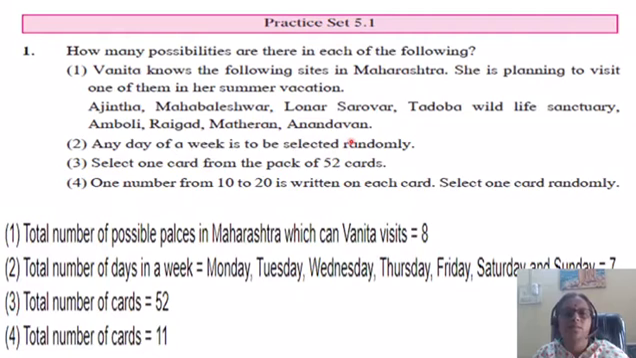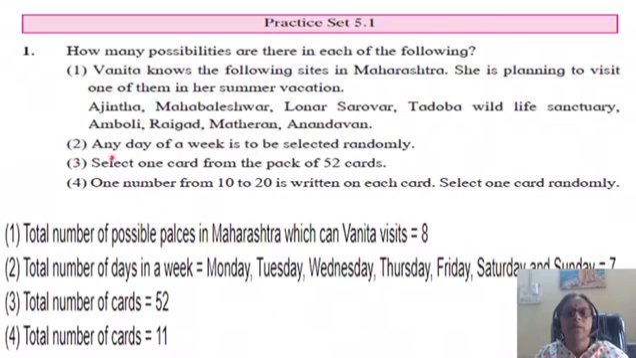Matheran and Anandvan. So these were the sites in Maharashtra. Now she is planning to visit one of them in her summer vacation. So total number of possibilities in Maharashtra which can Vanita visit. She may select any one out of this. So how many? 1, 2, 3, 4, 5, 6, 7, 8. So total 8 places. Out of this 8, she may select 1.